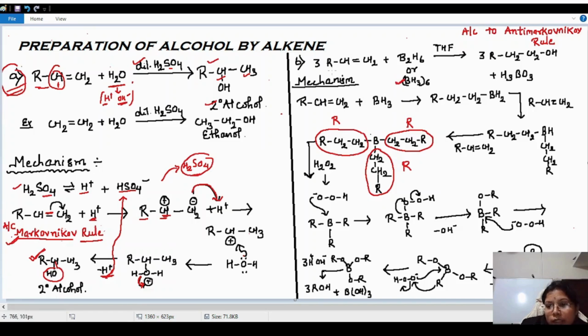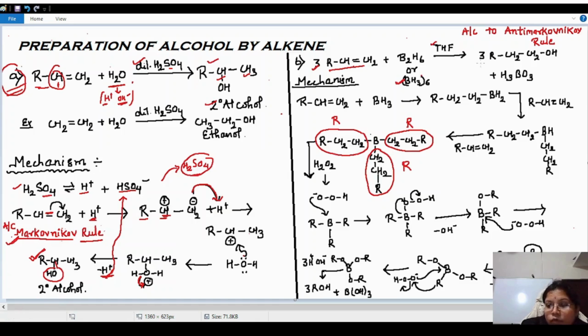Okay, so again we are taking an alkene. This time we are taking 3 molecules of alkene. Diborane is there. We are using diborane in the presence of tetrahydrofuran. See here, the catalysts are totally different. In this reaction we are using water and dilute H2SO4, but in this reaction we are using B2H6 and